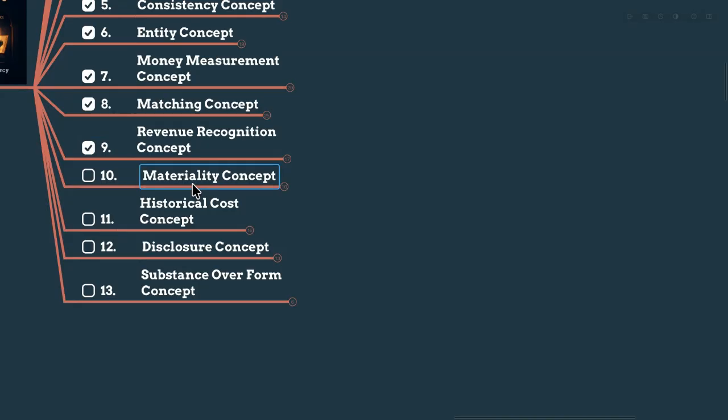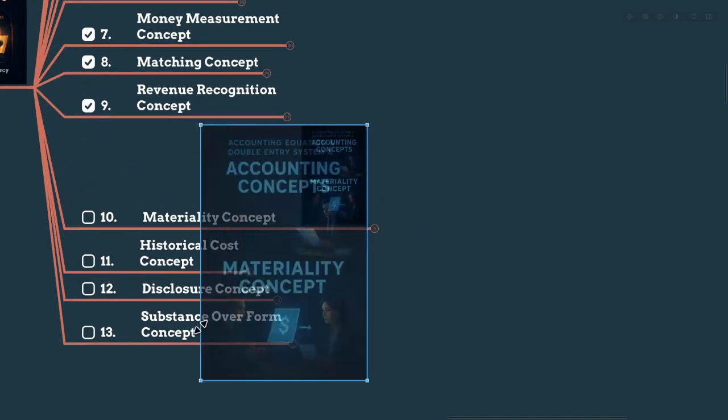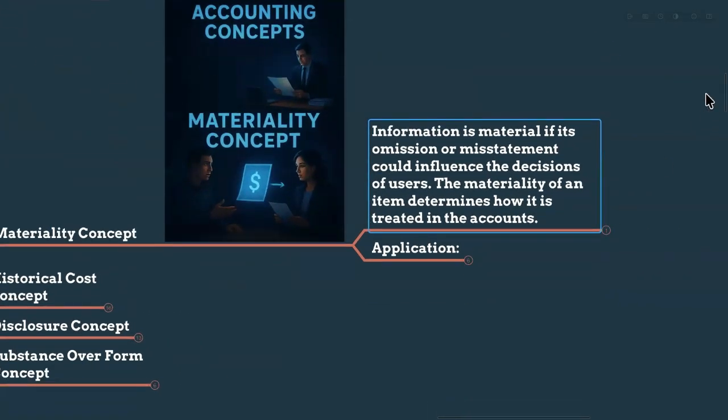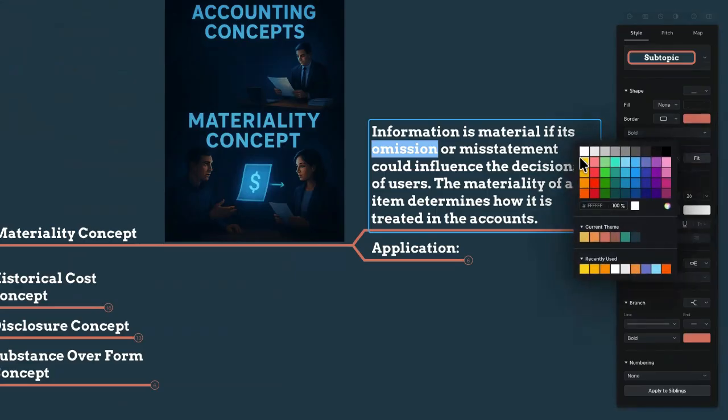And now let's talk about an important concept, that is the materiality concept, my dears. What do we mean by materiality? There is a special definition: information is material if its omission or misstatement could influence the decisions of the users. You have to remember this definition.